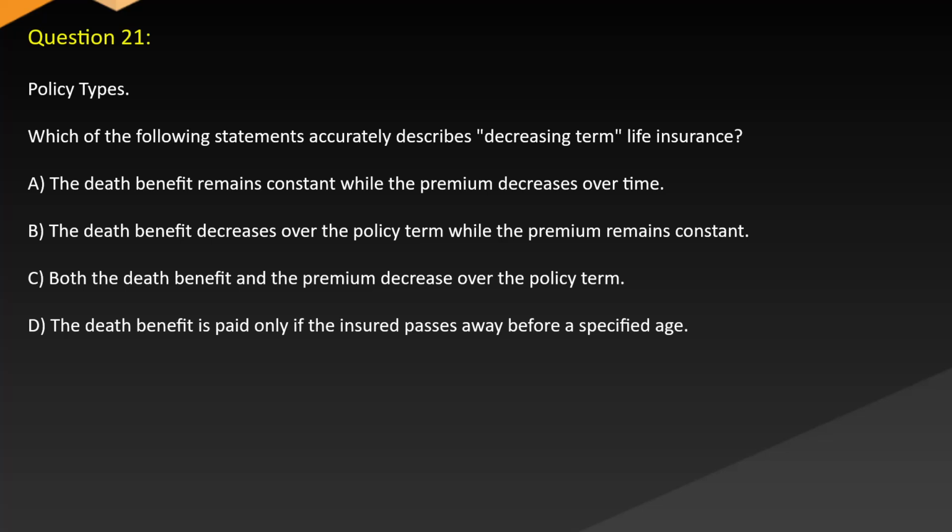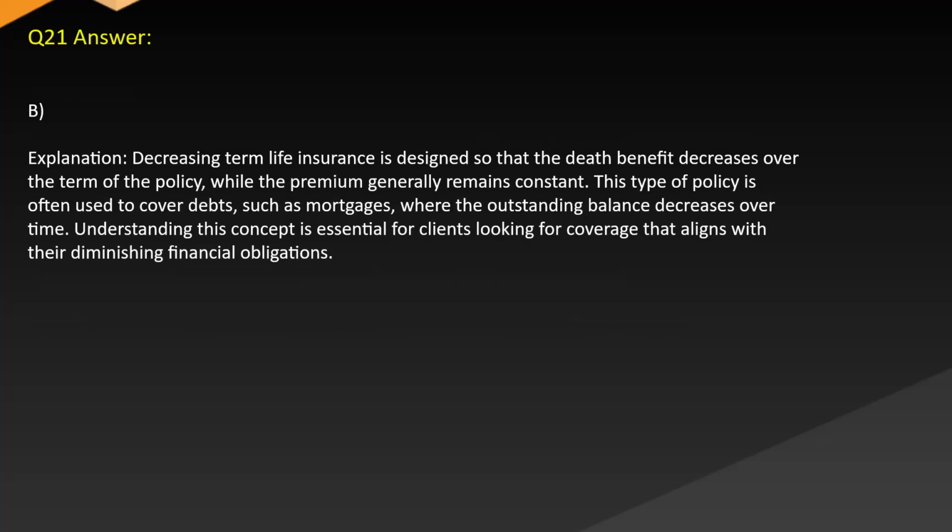Answer. B. Explanation. Decreasing term life insurance is designed so that the death benefit decreases over the term of the policy, while the premium generally remains constant. This type of policy is often used to cover debts, such as mortgages, where the outstanding balance decreases over time. Understanding this concept is essential for clients looking for coverage that aligns with their diminishing financial obligations.